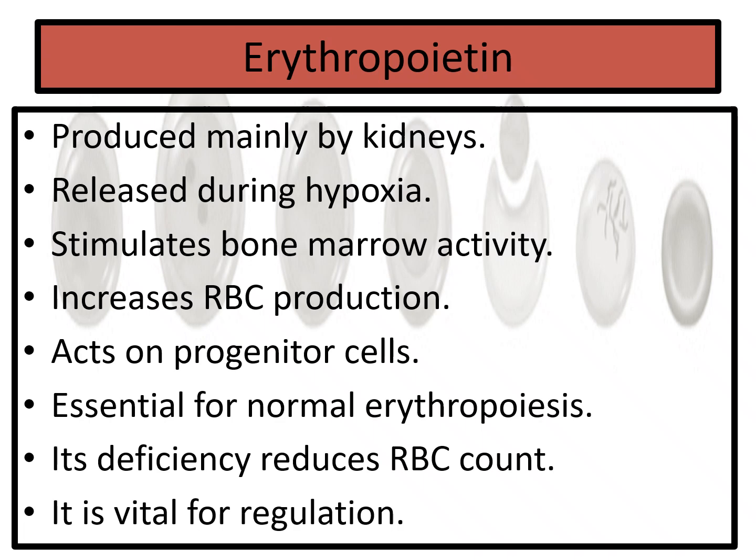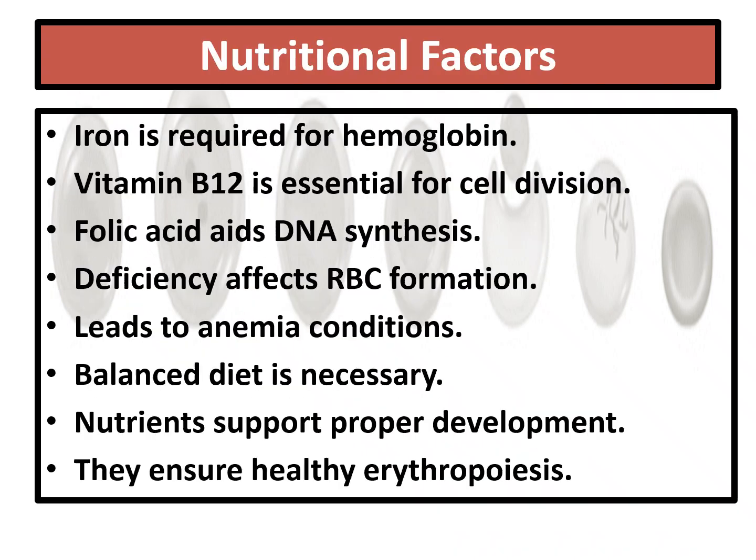So when there is no oxygen, definitely more RBC has to be produced. Who will give the indication? This hormone will. So that is the reason, as we understood, during hypoxia, when no oxygen is present, this hormone is released by the kidneys. Therefore, RBC production will be increased. So this acts on progenitor cells. And this is essential for normal erythropoiesis as well as in abnormal conditions. Deficiency reduces the RBC count and it is vital for regulation.